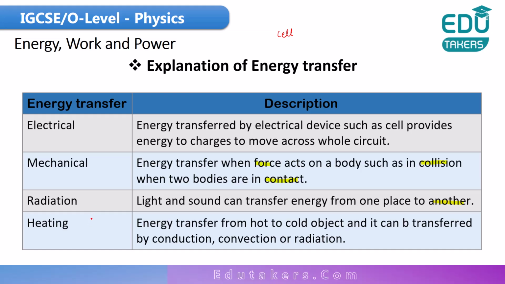Heating is the mode of transfer of energy from a hot object to a cold object. Because you know that the temperature of the hot object is very high and the temperature of the cold object is low, the hot object possesses more energy. The energy from the hot object can be transferred to the cooler object. This energy is transferred by different methods that we will learn in the next sections. These methods are conduction, convection and radiation. All of these methods are used to transfer the energy from a hot to a cooler body.